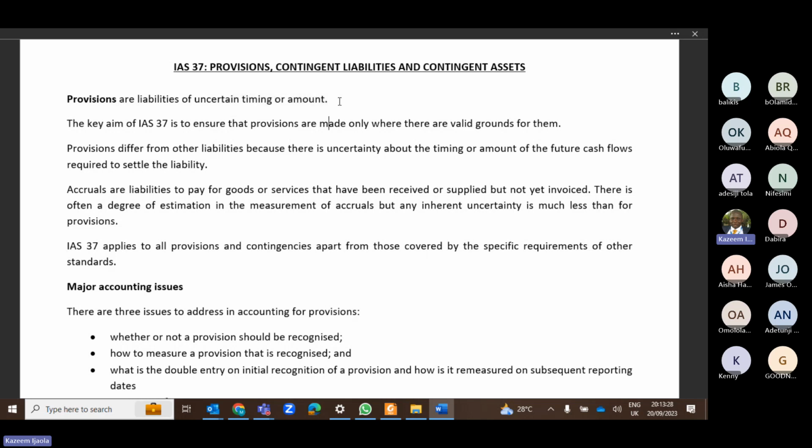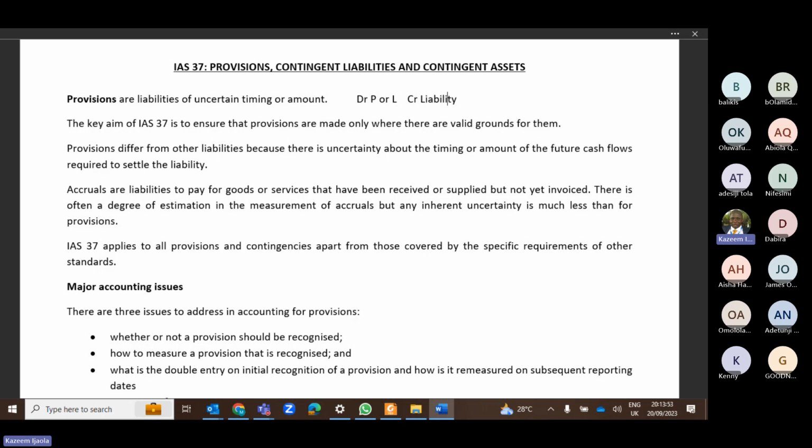For every provision that you create, you are reducing your profit and increasing your expenses. The second leg goes to your liability. So for every provision, you debit your P or L and you credit your liability, which is the provision you are creating.